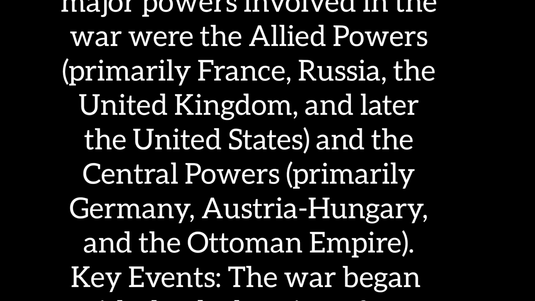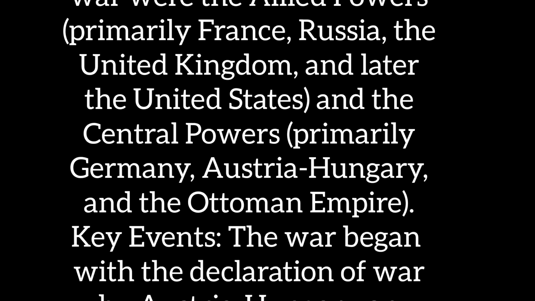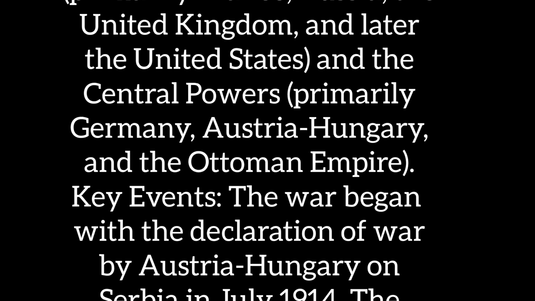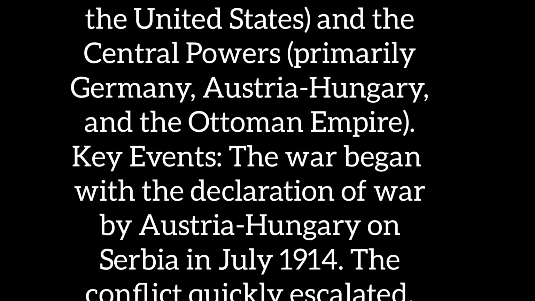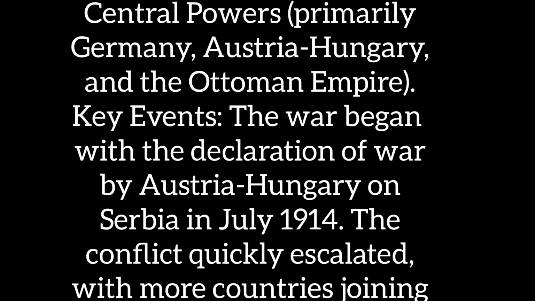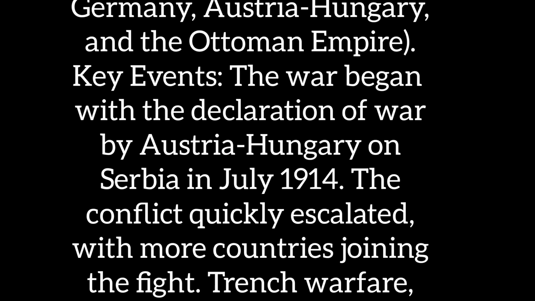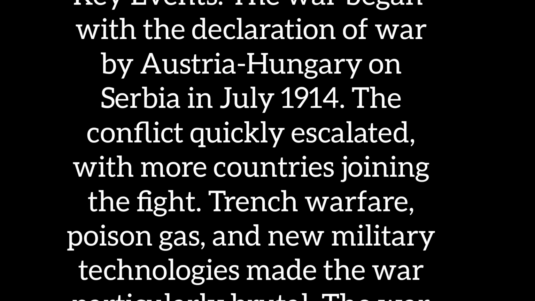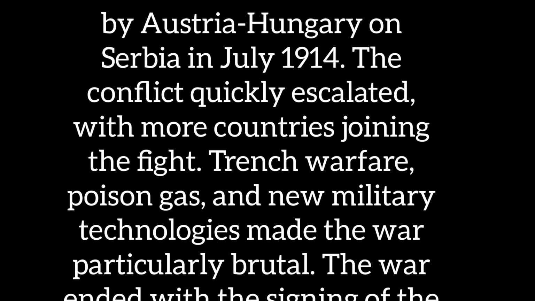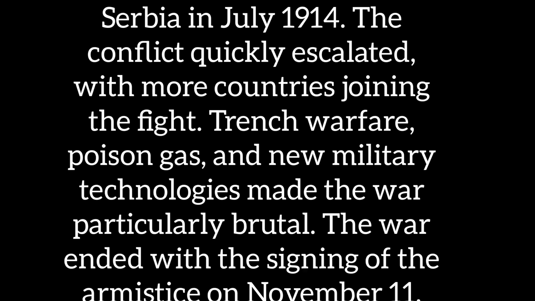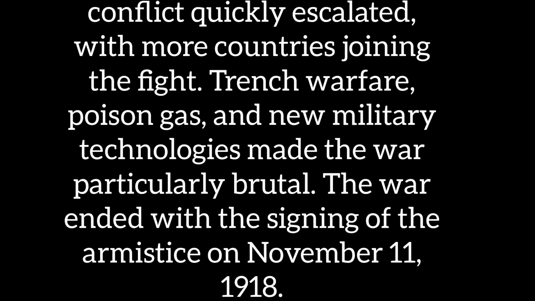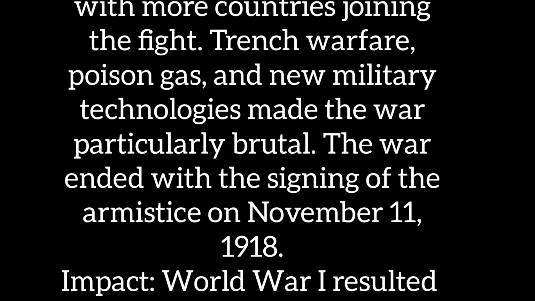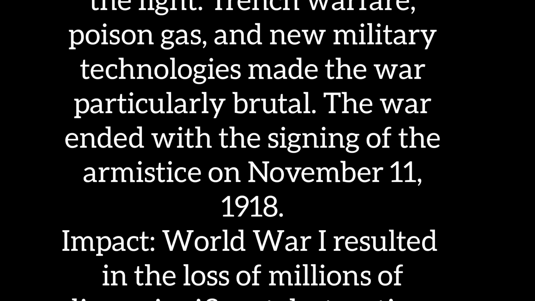Key events. The war began with the declaration of war by Austria-Hungary on Serbia in July 1914. The conflict quickly escalated, with more countries joining the fight. Trench warfare, poison gas, and new military technologies made the war particularly brutal. The war ended with the signing of the armistice on November 11, 1918.